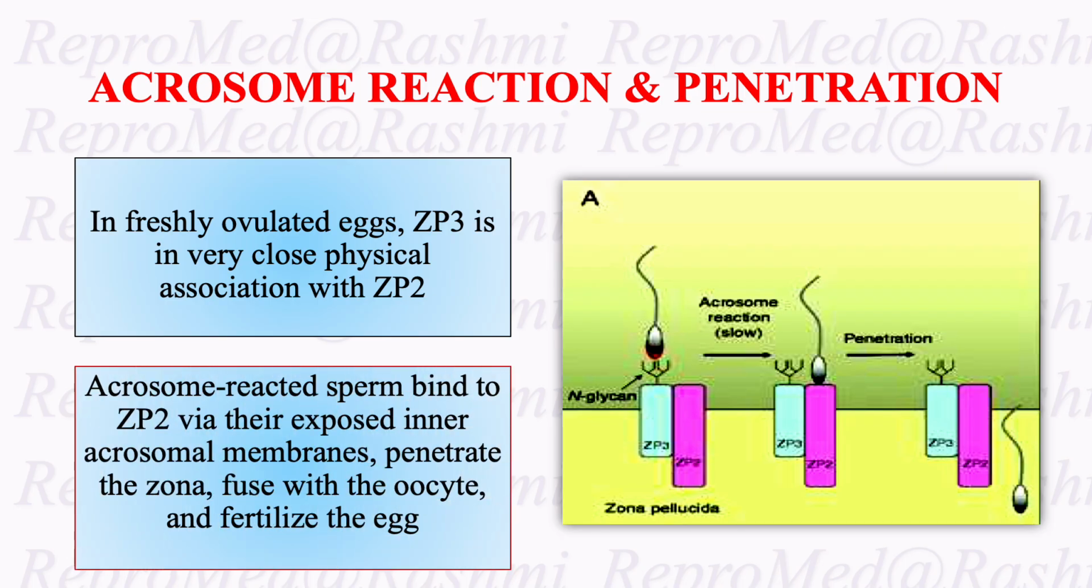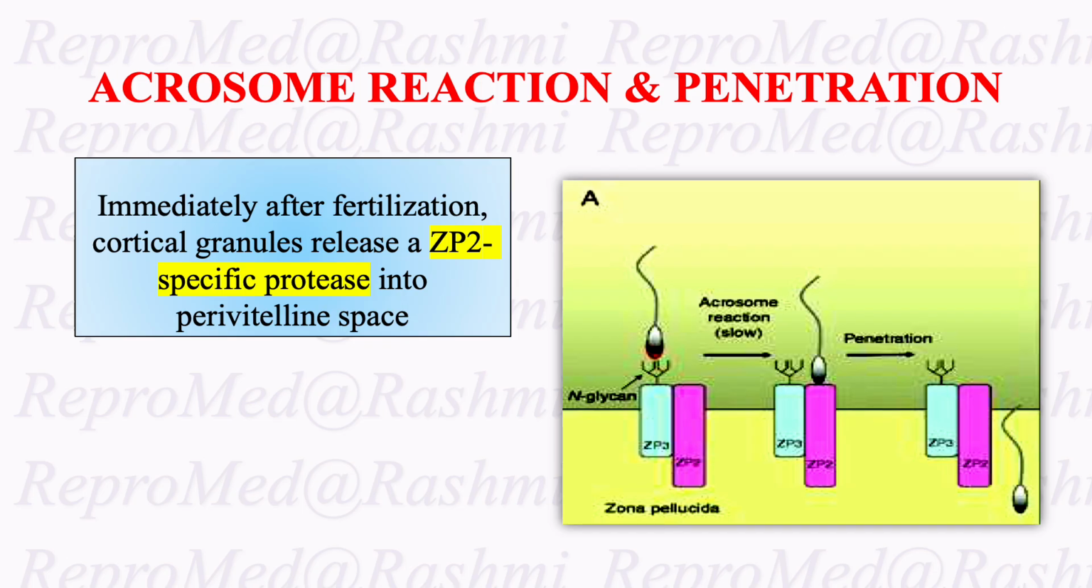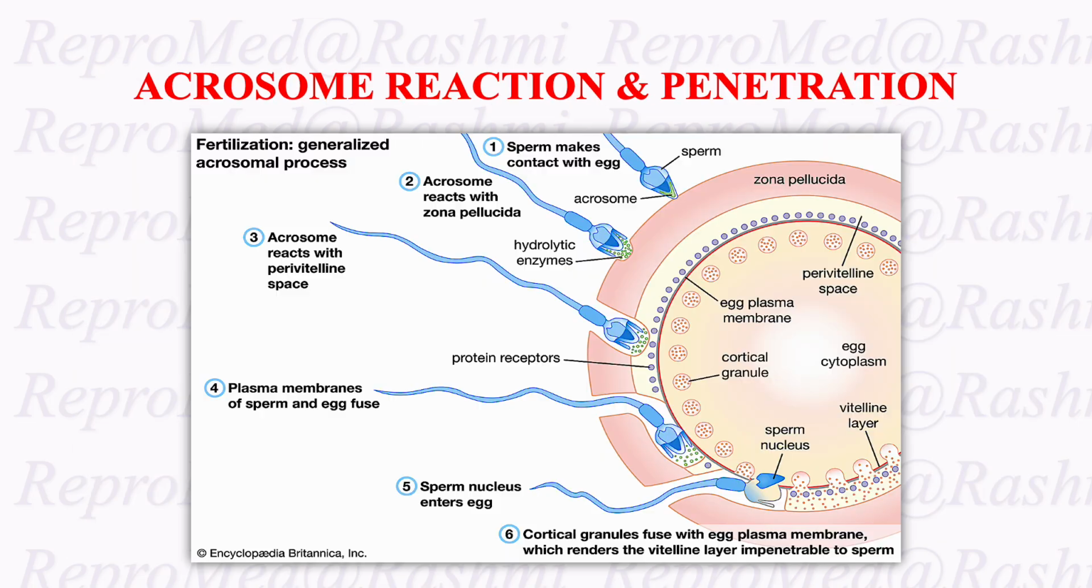Acrosome-reacted sperm bind to ZP2 via their exposed inner acrosomal membrane, penetrate the zona, fuse with the oocyte, and fertilize the egg. Immediately after fertilization, the cortical granules release a ZP2-specific protease into the perivitelline space. The ZP2-specific protease clips ZP2 and converts it into the cleaved form, ZP2C, that no longer supports the binding of acrosome-reacted sperm.